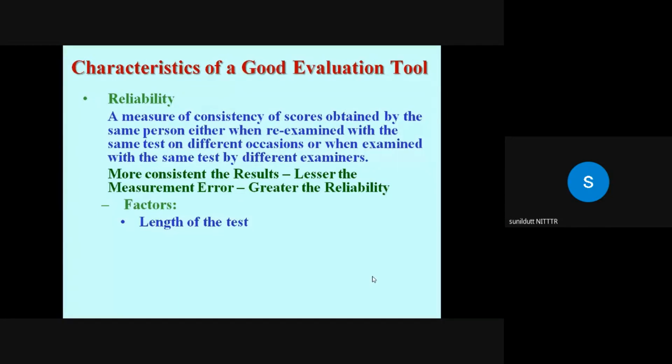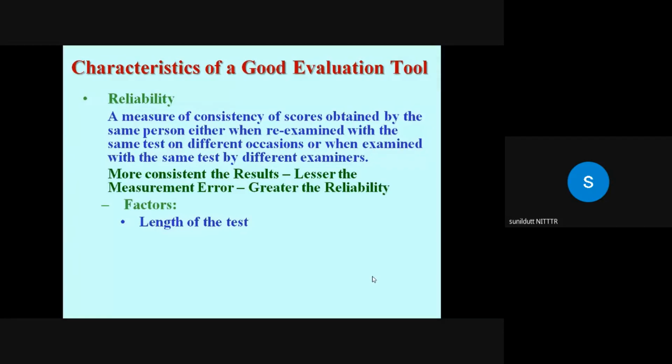But if each question has 4 or 5 parts and there are 20-30 parts, and the content coverage is adequate, then there are fewer chances of students adopting certain chance strategies. So a longer test tends to lessen the influence of chance factors such as guessing.